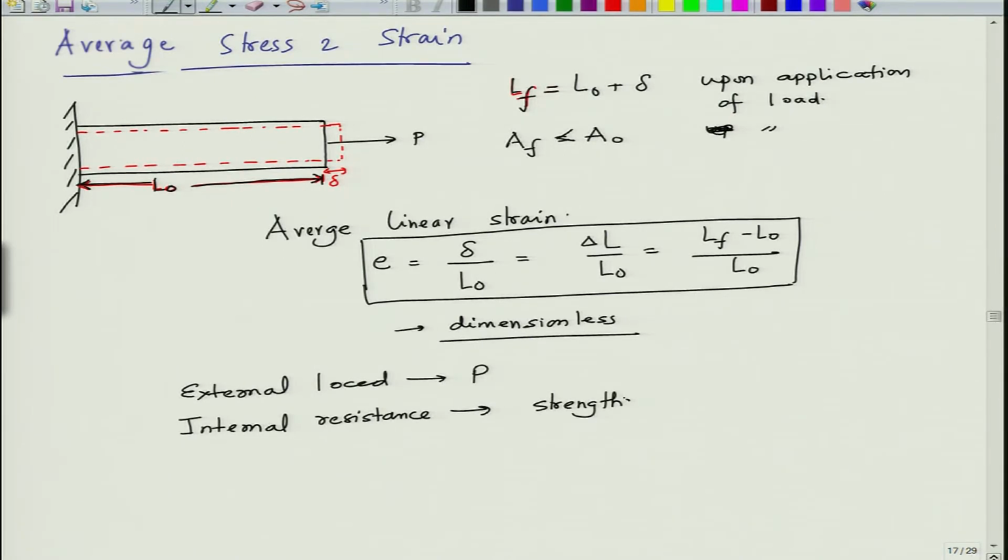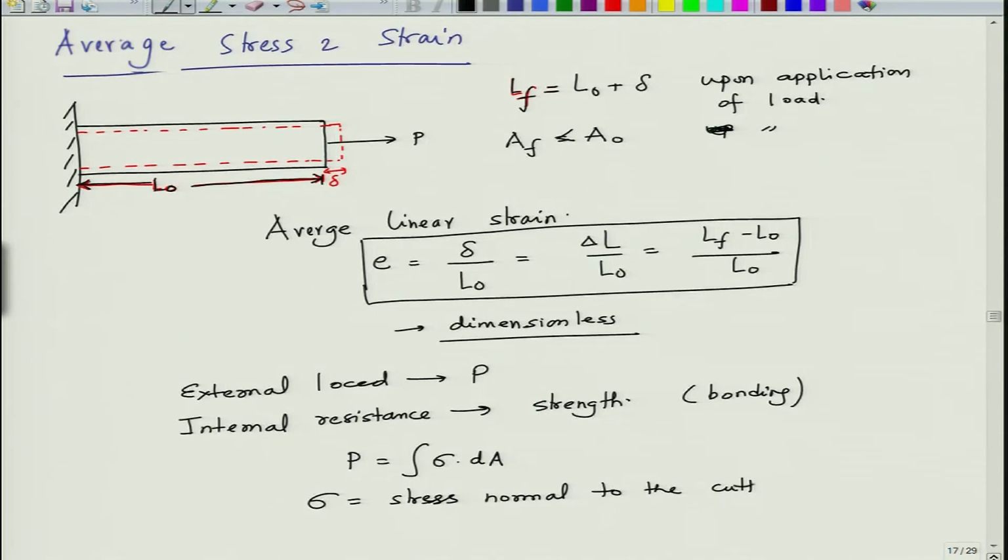Okay. So, when you apply load, depending upon the internal strength of the material, the internal resistance of the material, which is dependent upon the bonding, it will have certain resistance. So, as a result, this P is nothing but the integral of sigma dA, where dA is the area of a small element and sigma is the stress normal to the, in this case, what we call the cutting plane.